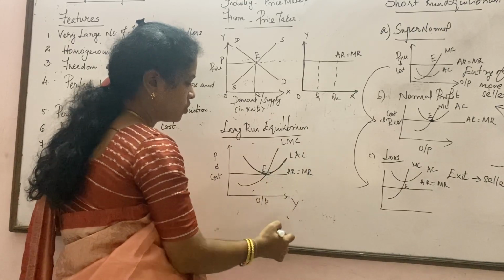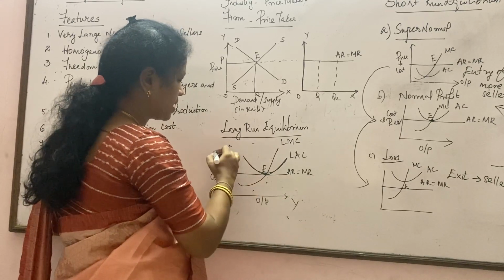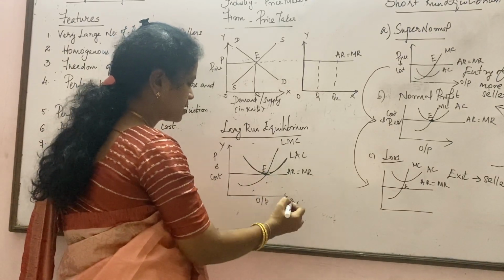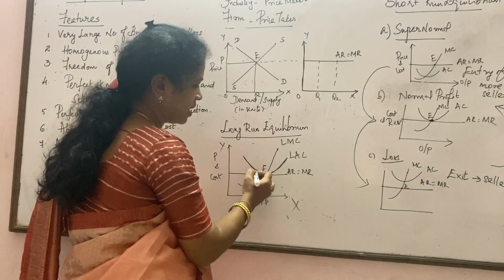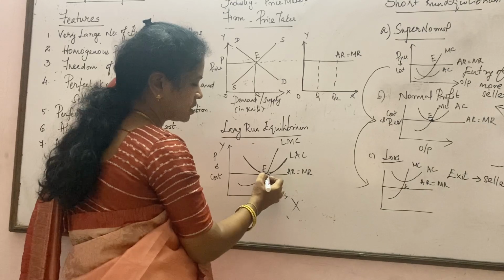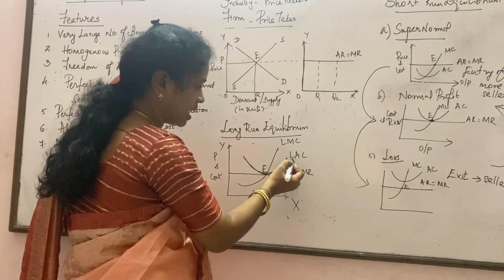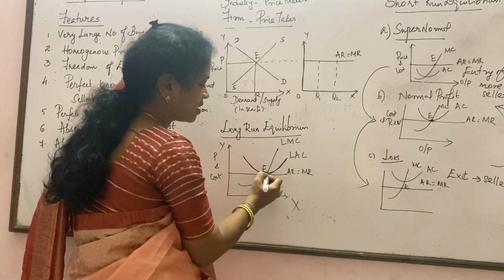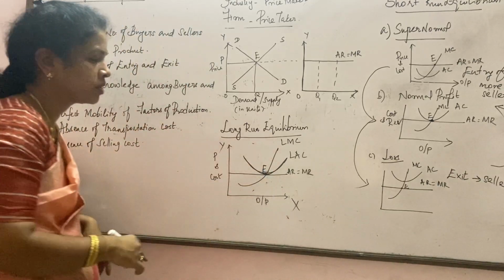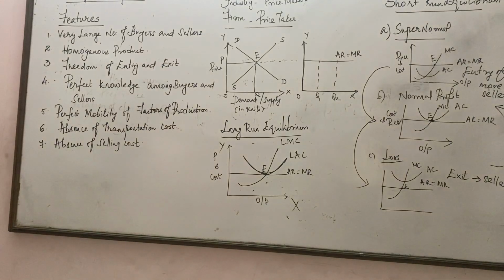So we are taking price and cost on the y-axis, and output on the x-axis, right? So this is the average revenue and this is the long run average cost. The point where the long run average cost and the average revenue meet, that particular point we call the equilibrium point, right? So this is about perfect competition.